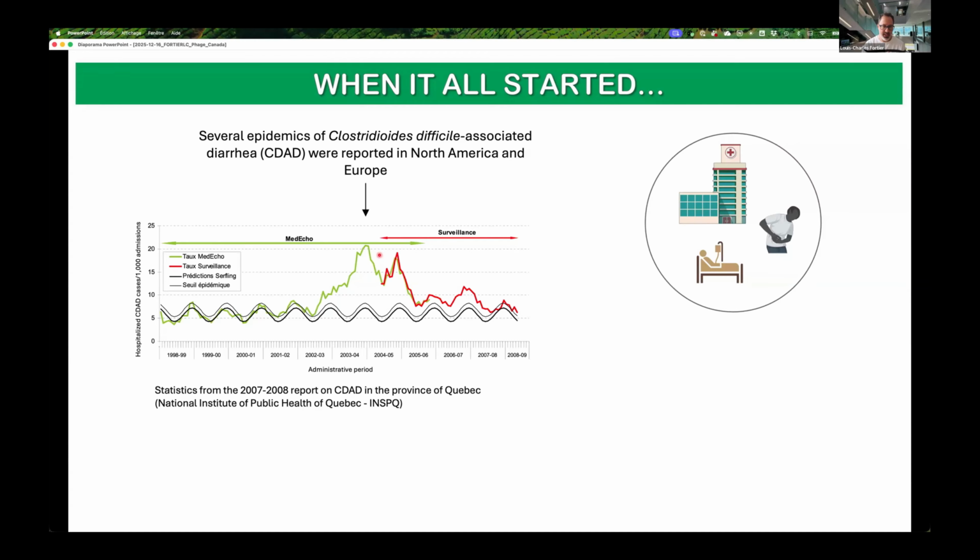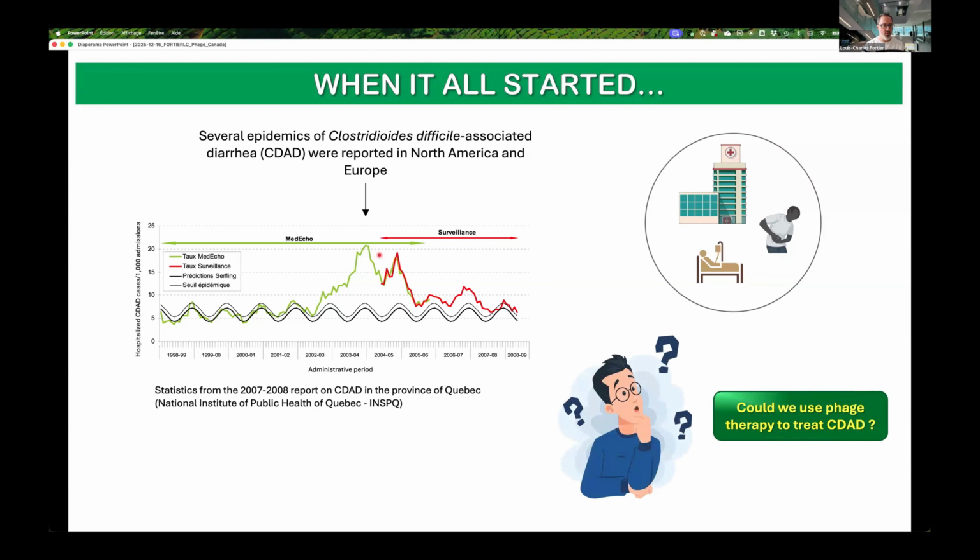People were getting infections in hospitals, and the mortality rate was high. This is when physicians started to do fecal transplant to try to save some of these patients. At that time in Sylvain's lab, we were trying to get rid of phages because they were killing good bacteria. But in this case, I was thinking, could phages be used for therapy? I was not too aware of phage therapy at that time, but I started looking in the literature and found that we didn't know much about C. difficile phages. So I thought it would be a good topic to start my career.